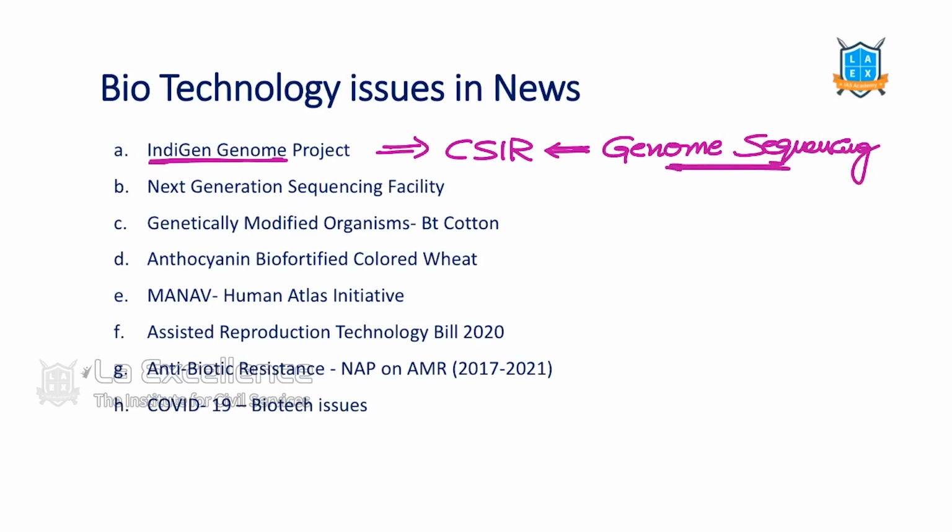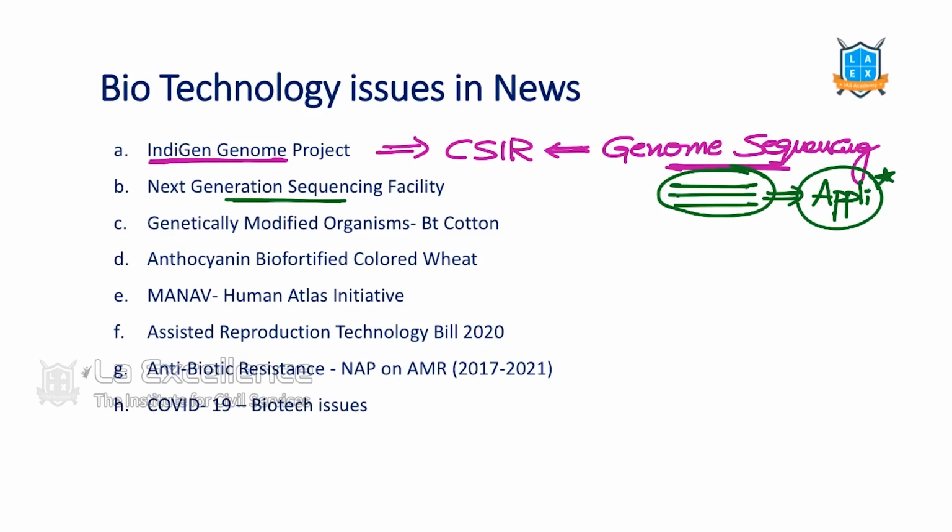So with this, we are mapping, okay, this is the specific gene set for Indians. So this is how we can sequence it, and we have a lot of advantages and applications with this particular gene sequencing with the Indigen project. We will identify what the advantages are later in the science and technology current affairs class. Then next generation sequencing facility.